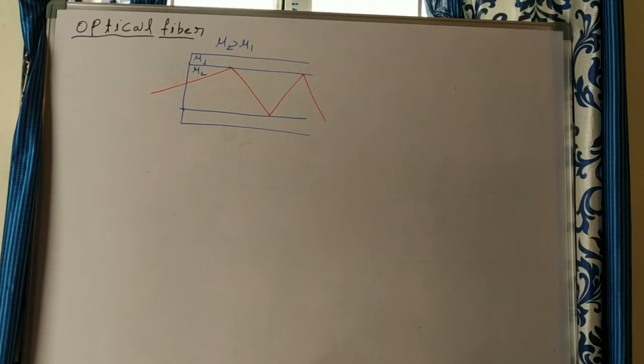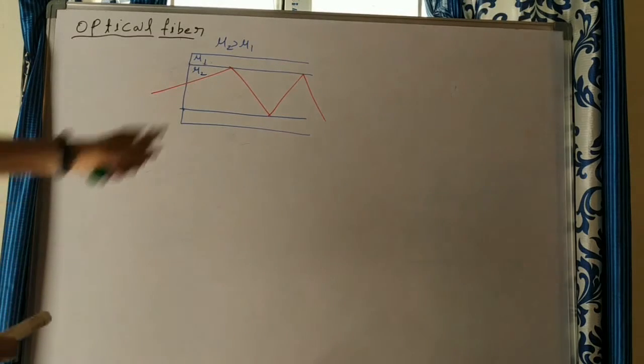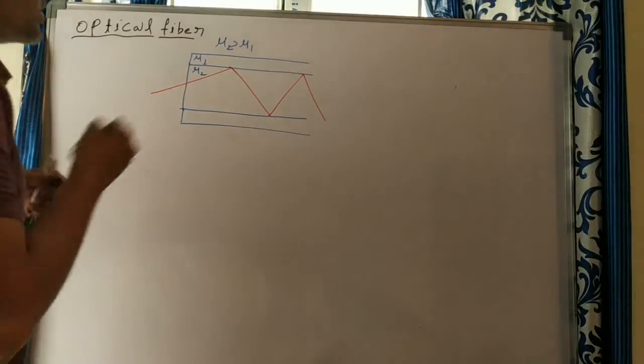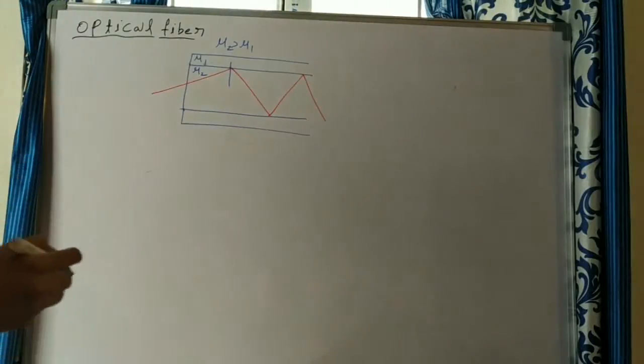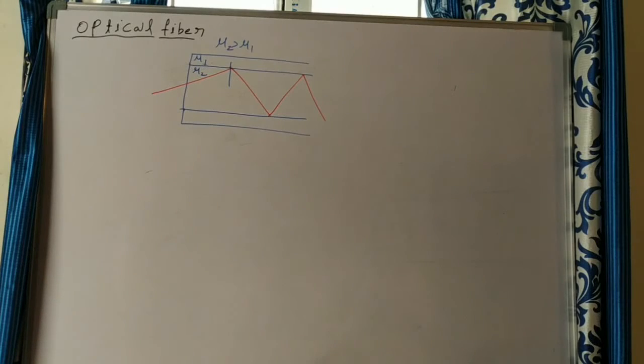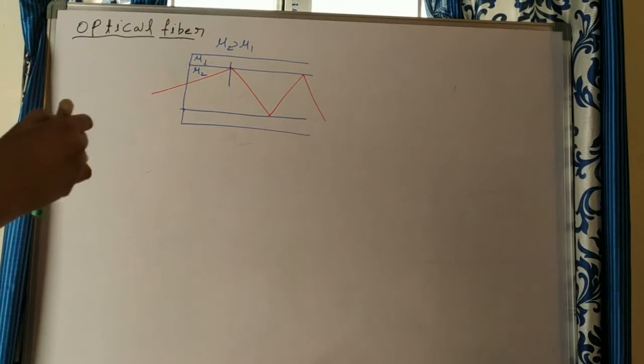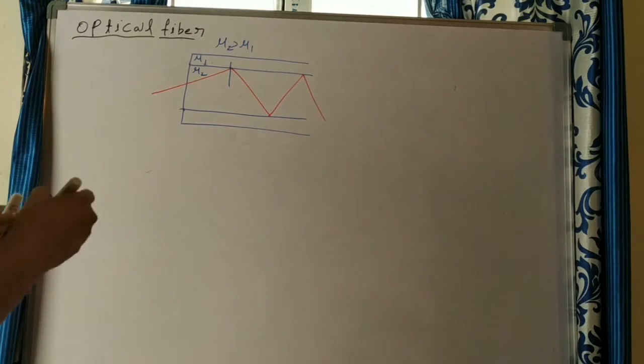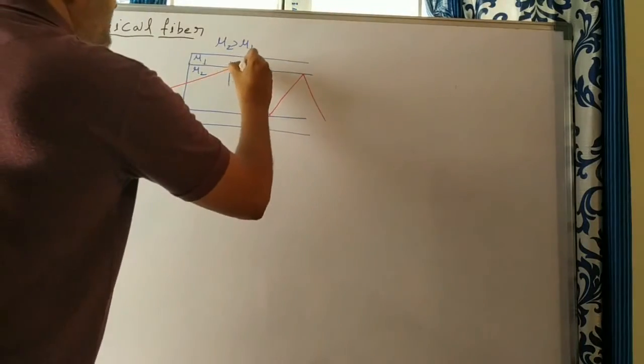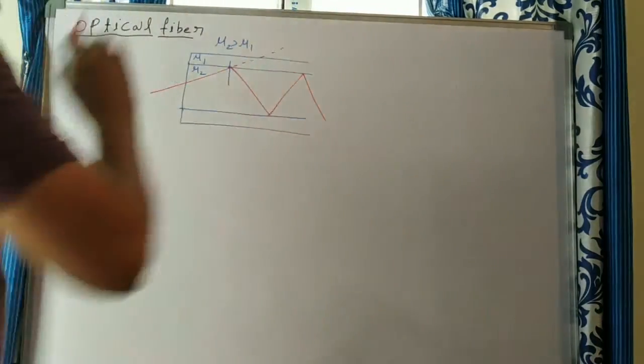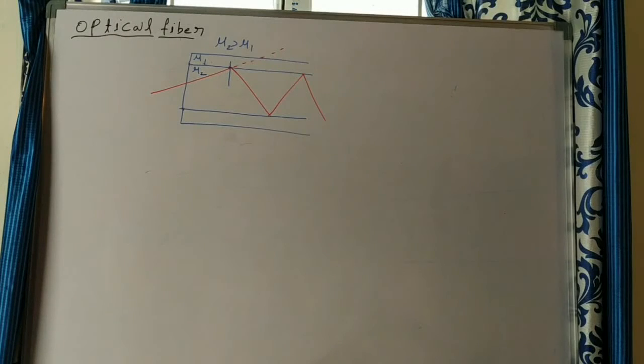But here some problem is there. Suppose the angle of incidence is not greater than the critical angle. If it is greater than the critical angle, no problem. It will undergo total internal reflection. If it is not greater than the critical angle, then what happens? That light information will escape outside of the fiber. So information loss is there.